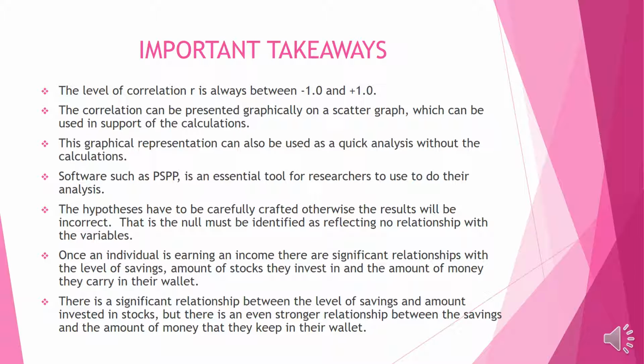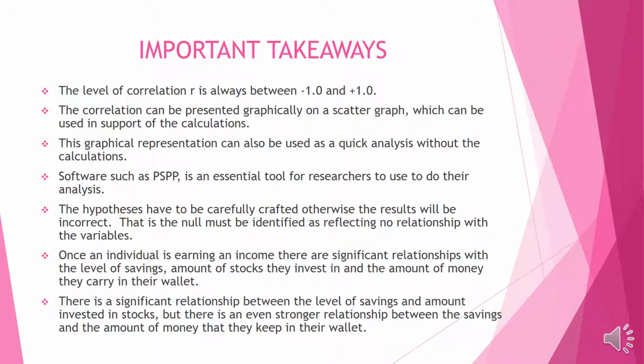Here are some important takeaways. The level of correlation, R, is always between -1 and +1. Also, the correlation can be presented graphically on a scatter graph, which can be used in support of the calculations. Next, this graphical representation can also be used as a quick analysis without the calculations. Also, software such as PSPP is an essential tool for researchers to use to do their analysis.